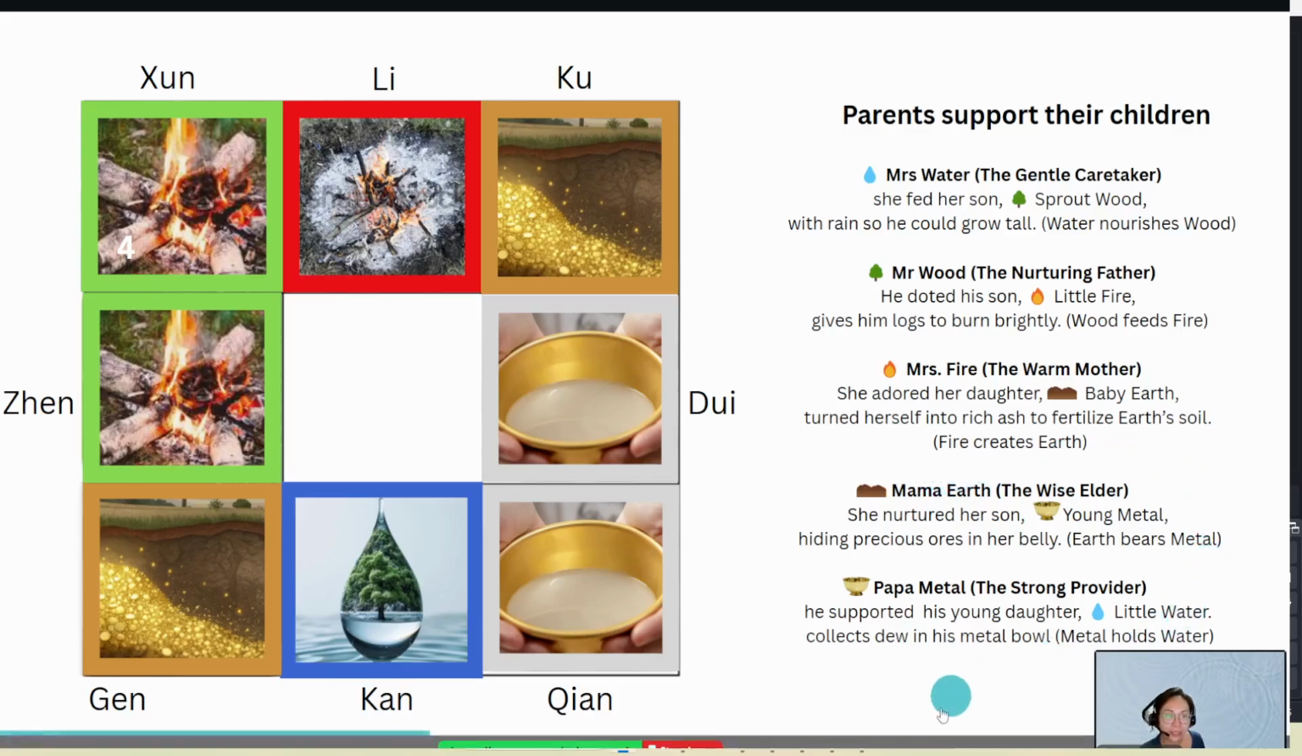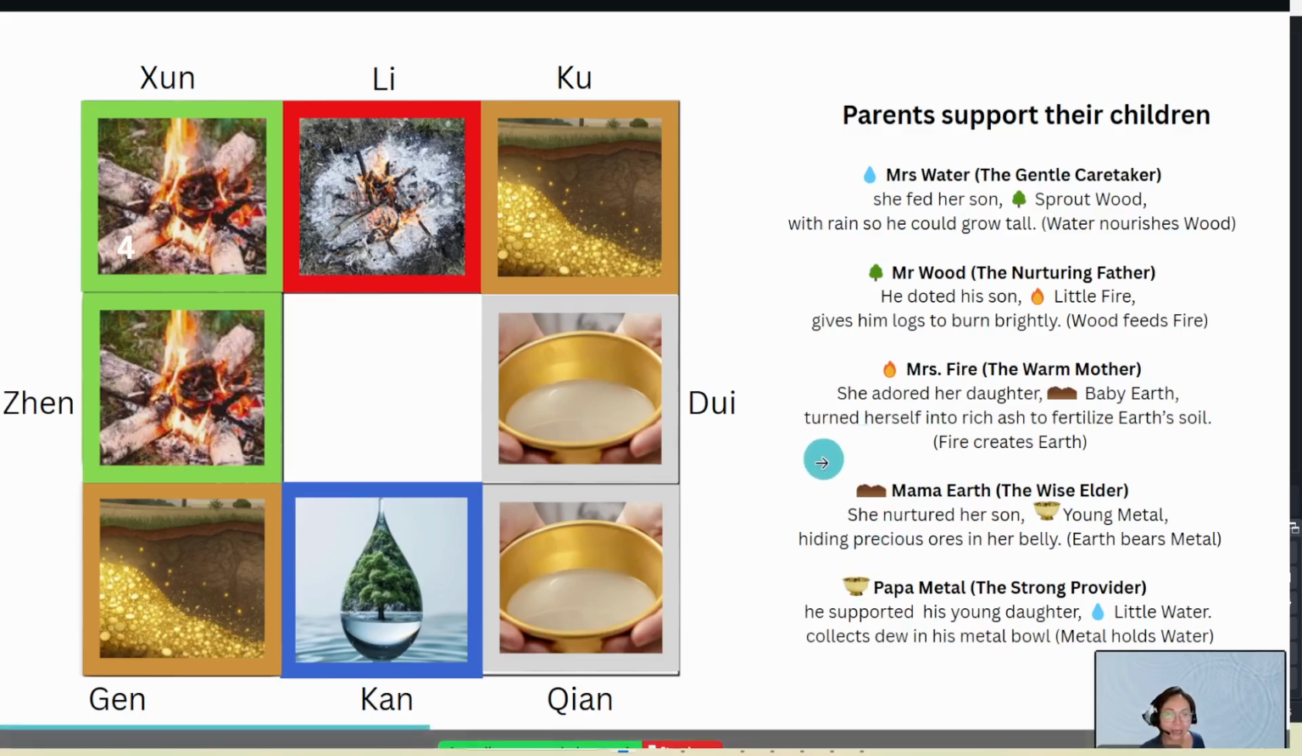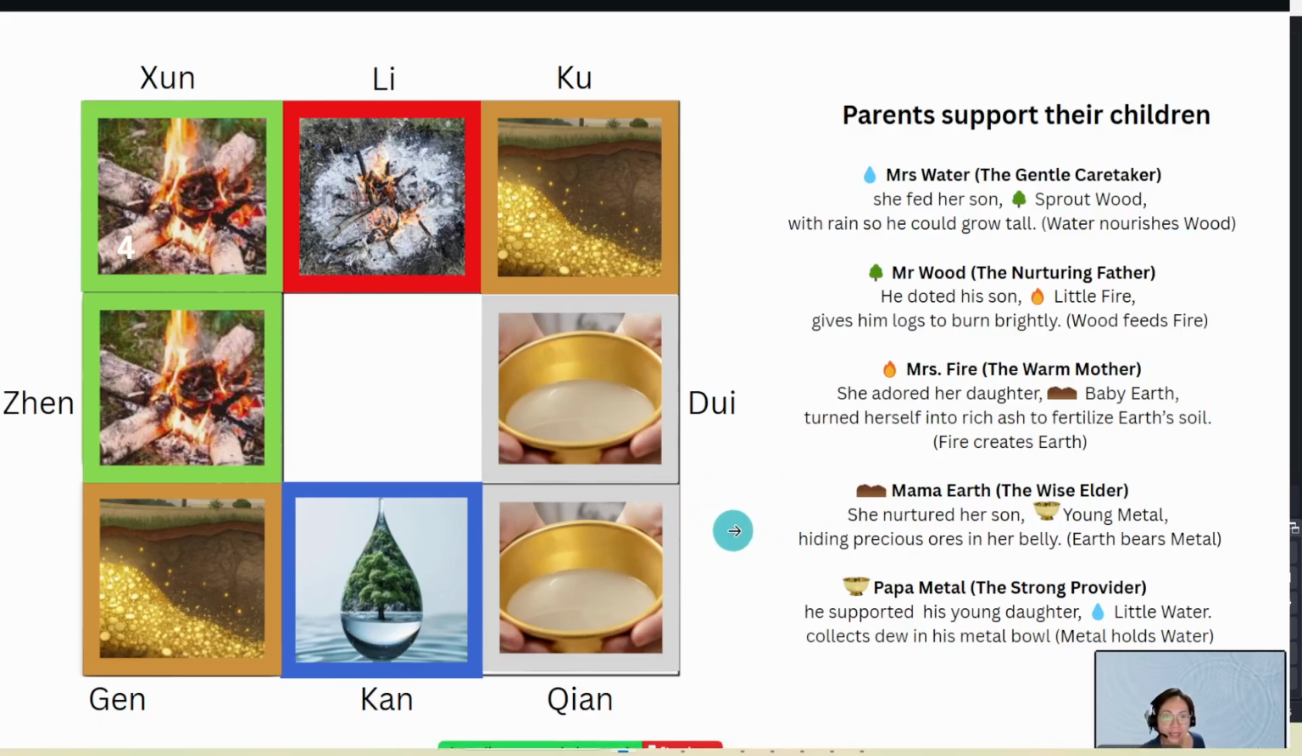And next, we take a look at Mama Earth. What happens to Mama Earth? Imagine her as a wise elder. She nurtures her son, the young metal, by hiding her precious ore in her belly. Because that's a big earth and will be hiding the metal inside. So imagine the earth is a belly and the metal is being hidden inside. That's where metal is found, under the earth, in the rock, in the mountain.